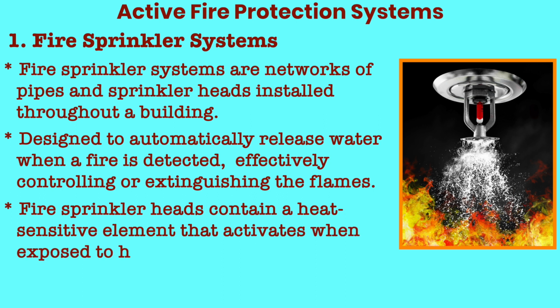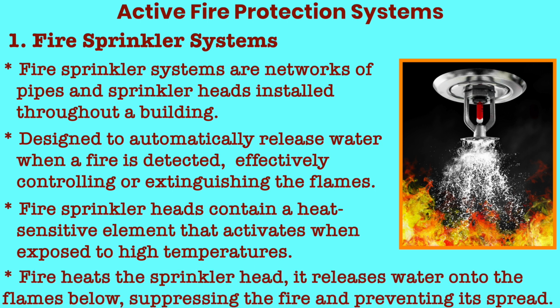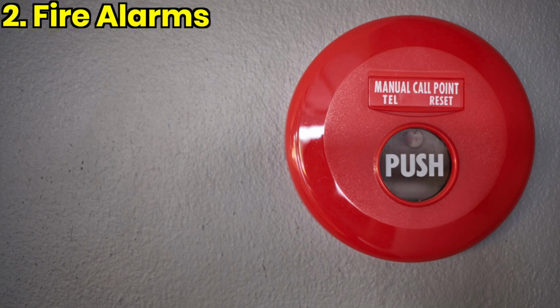Fire sprinkler heads contain a heat sensitive element that activates when exposed to high temperature. When a fire heats the sprinkler head, it releases water onto the flames below, suppressing the fire and preventing its spread.